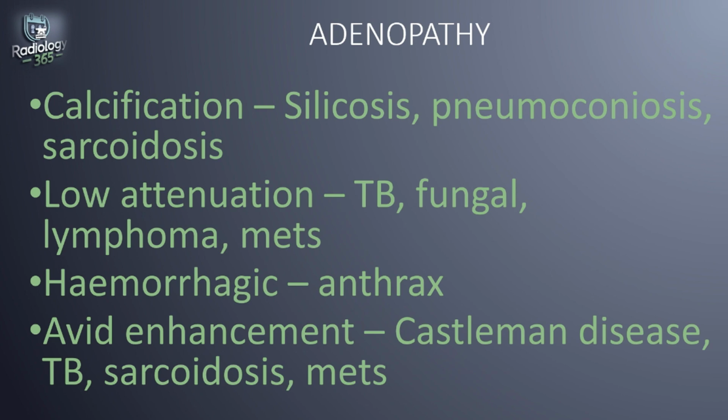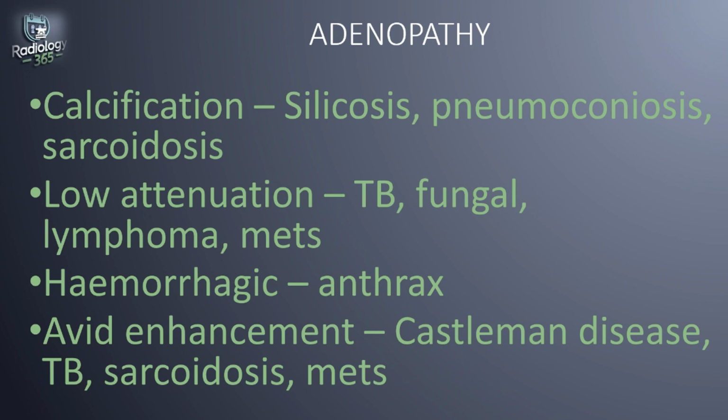Then when you have low attenuation of the lymph nodes, it's a non-specific finding, but it should raise concern for active TB. Sometimes low attenuation of the lymph nodes can also be seen in fungal infections like histoplasmosis, lymphoma, and some metastatic diseases. When you have hemorrhagic high attenuation within the lymph nodes, it can be seen in anthrax inhalation as part of hemorrhagic lymphadenitis and mediastinitis.